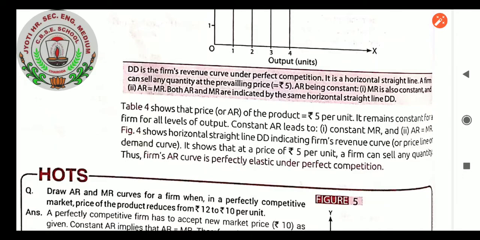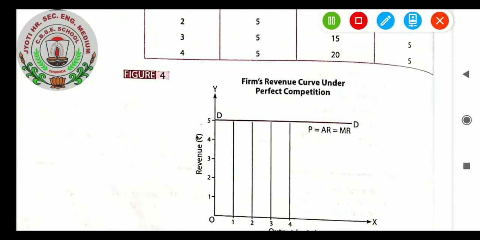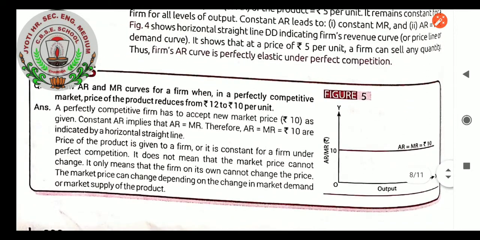Figure number 4 shows horizontal straight line DD indicating the firm's revenue curve or price line or demand curve. It shows that at a price of rupees 5 per unit, a firm can sell any quantity. The firm's AR curve is perfectly elastic under perfect competition. So here it is revealing that the price will be the same, though the quantity demanded will be increasing or decreasing. Is the point clear? So that is the relationship revealed by this curve under perfect competition.